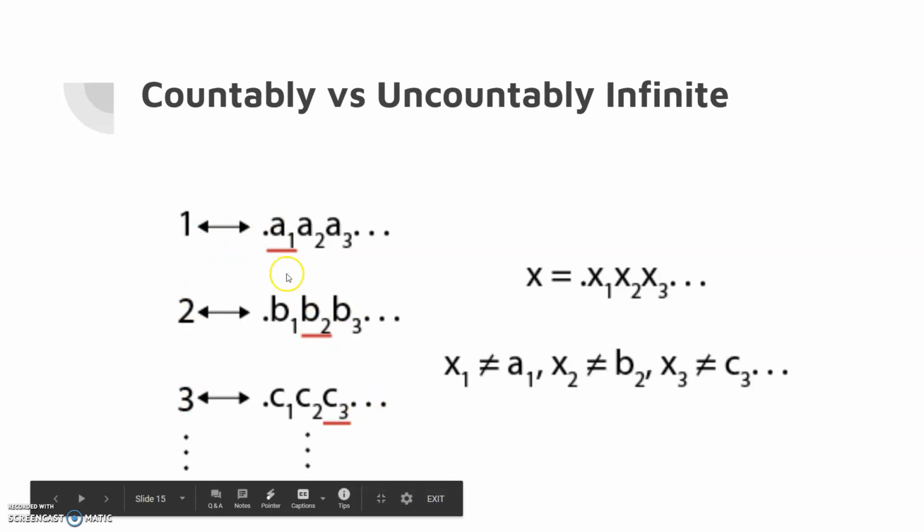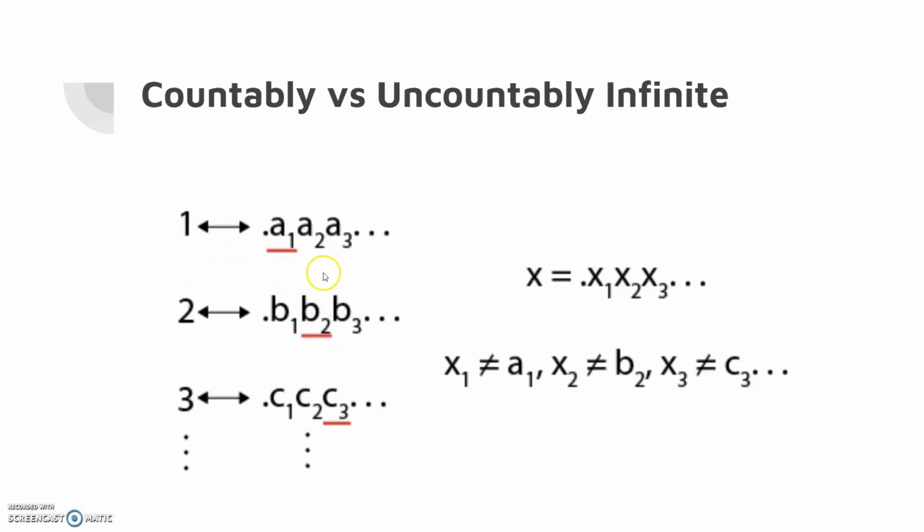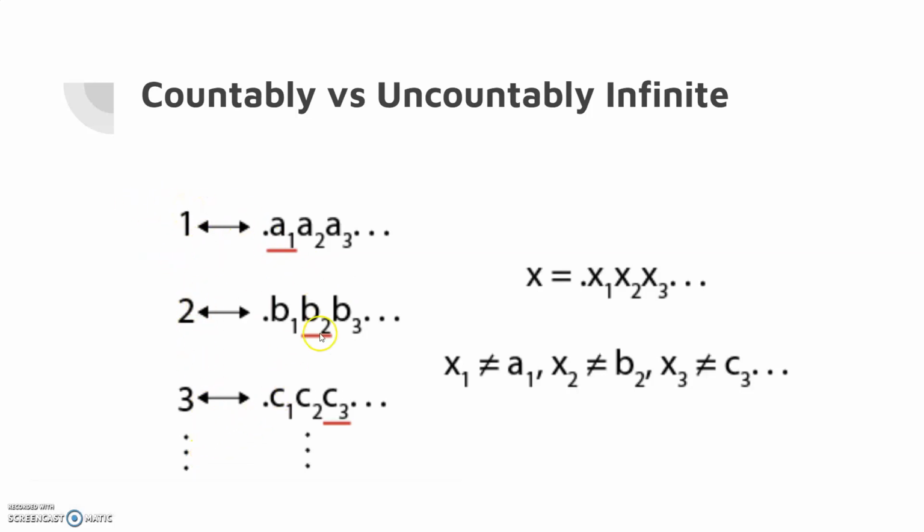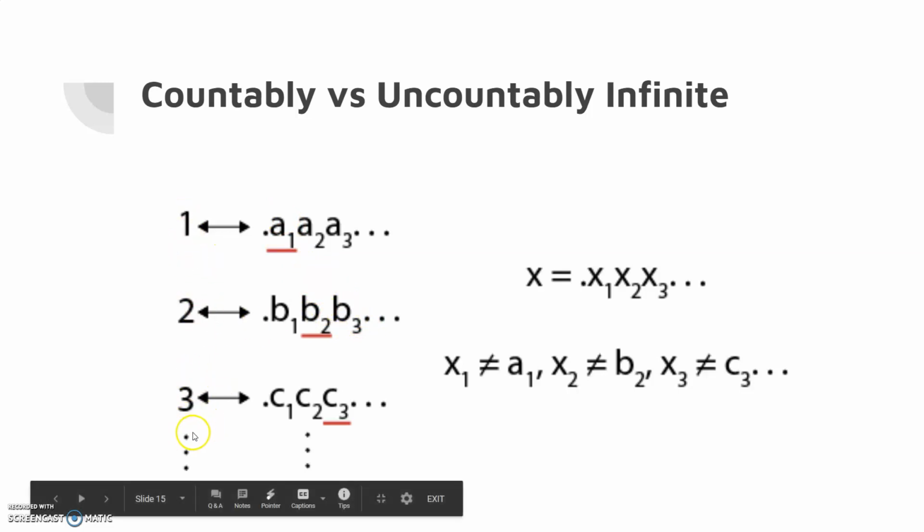In fact, we can create an uncountably infinite amount of more numbers that don't match up with these. We don't know the order of this, but we can add numbers in between this order, in between A1, A2, A3, and B1, B2, B3, instead of adding it on to the end, for which we could take another natural number. We're actually creating a number not on the end of the list but in the middle of the list, and we can do this an uncountably infinite number of times to always create another number that we won't be able to match up with the natural numbers.